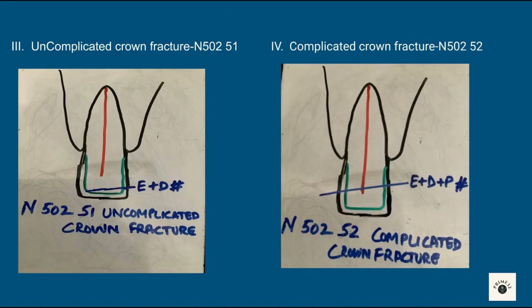Third is uncomplicated crown fracture, N50251. There is enamel and dentine fractured. There is no mobility, no tenderness to percussion. Treatment requires calcium hydroxide restoration and build up with composite. And fourth is complicated crown fracture. Enamel, dentine, and pulp are involved. Portion of tooth is lost. May or may not be tender to percussion. If tender to percussion, check luxation and root injury. Treatment is root canal treatment.